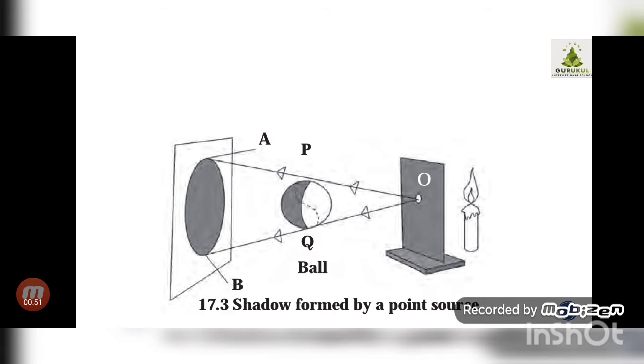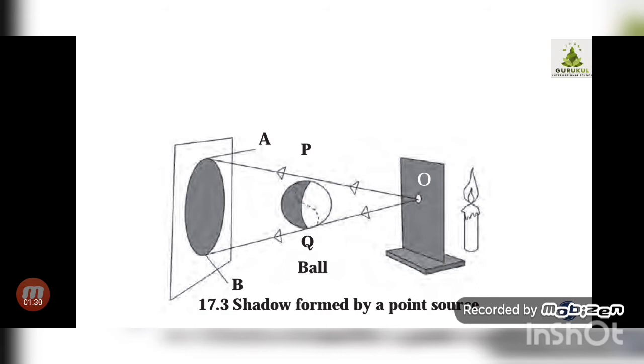Correct. So till now we have observed the shadows formed because of sunlight, or tube lights or bulbs present in our houses. If something is kept in front of the light source, there is formation of a shadow at the back side or sideways. Now we are going to learn how these shadows are obtained, depending on the source of light and the size of that source of light, and how the shadows are formed.